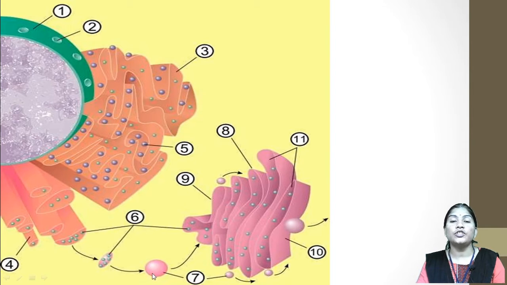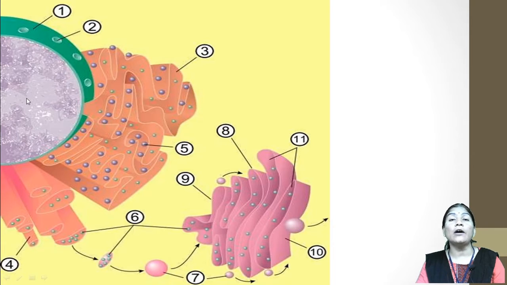Here the smaller circular, spherical or oval shaped bodies are what we call vesicles. The cisternae have the trans and the cis phase. In the cis phase there are incoming vesicles, while in the trans phase there are outgoing vesicles. Here some secretion of the vesicles is carried out.